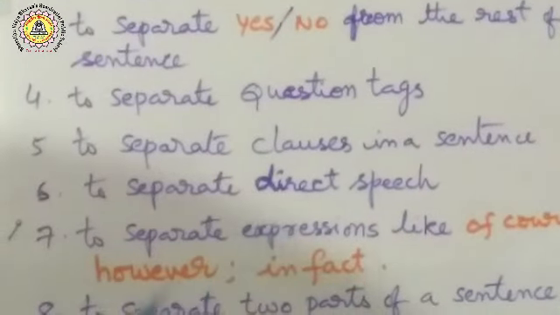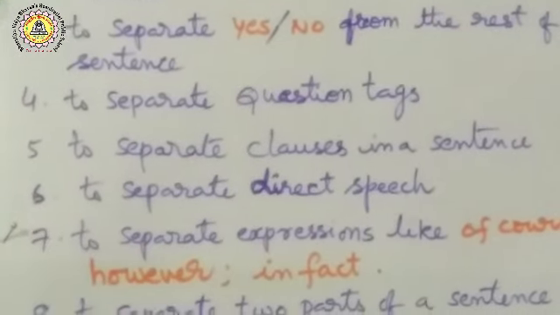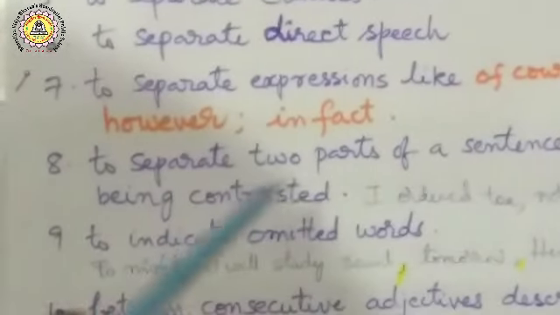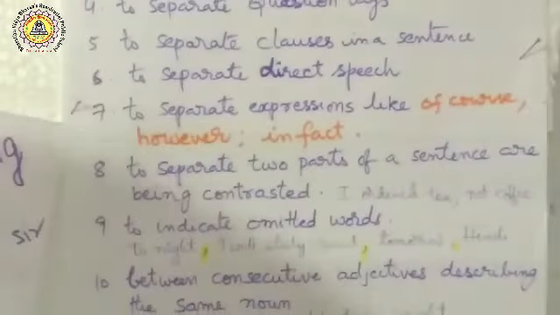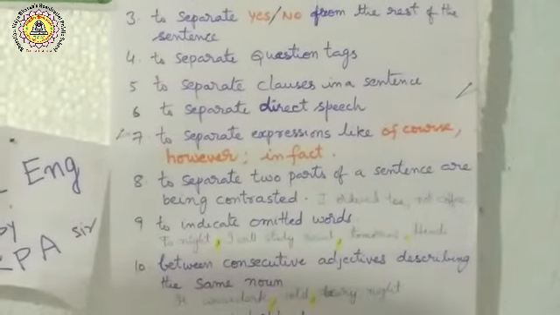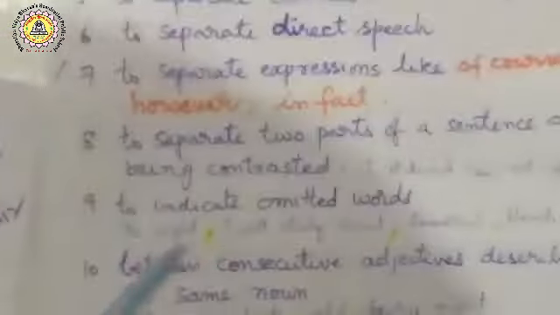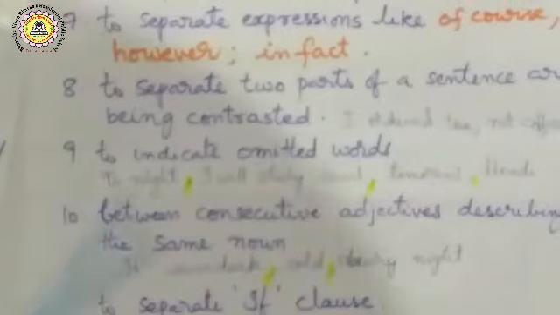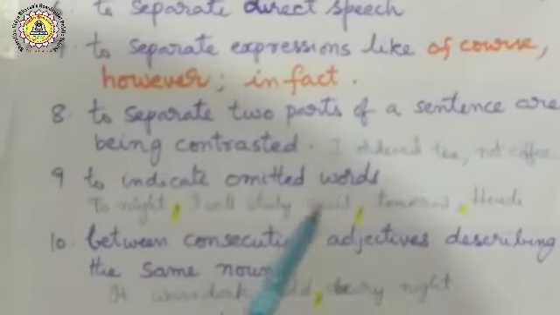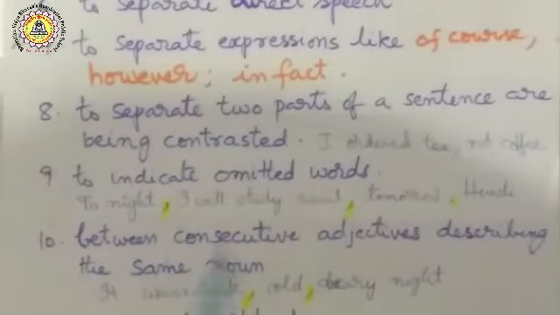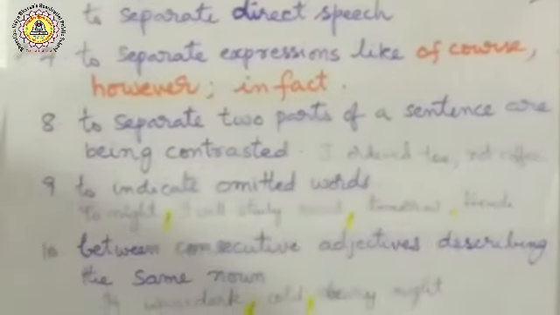Next, to separate a clause in a sentence, to separate direct speech, to separate expressions like of course, however, in fact, and to separate two parts of a sentence. See, I ordered coffee, not tea. Comma is very useful here. Next, to indicate omitted words. For example, tonight I will study social, tomorrow, Hindi. In that way, by using commas, we can give a clear meaning to the sentence.